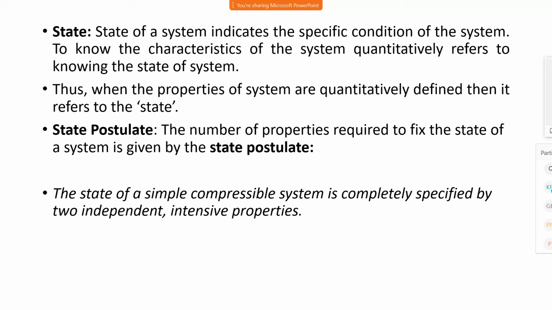State may be represented by pressure and volume. Pressure is an intensive property and volume is an extensive property. It may be represented by temperature and volume, temperature and entropy, temperature and enthalpy. Temperature is an intensive property. Total enthalpy and total entropy are extensive properties, but if we consider specific entropy and specific enthalpy, then these are intensive properties.